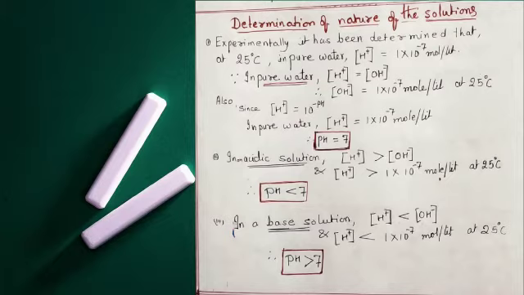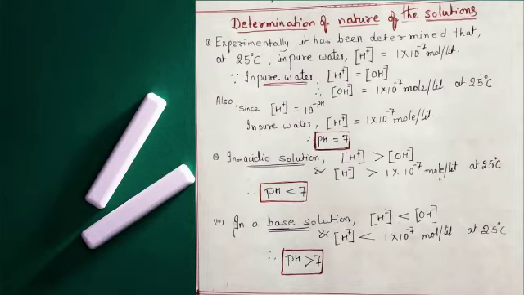Now, in a solution in which the concentration of hydrogen ions is greater than 10^-7, the solution is acidic in nature, having pH less than 7. A solution in which the concentration of hydrogen ions is less than 10^-7 has pH greater than 7.